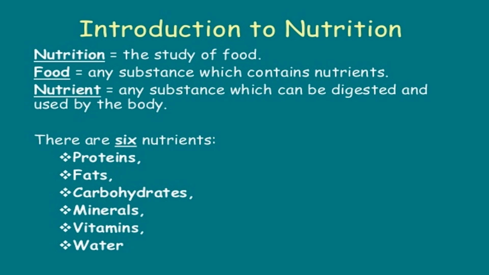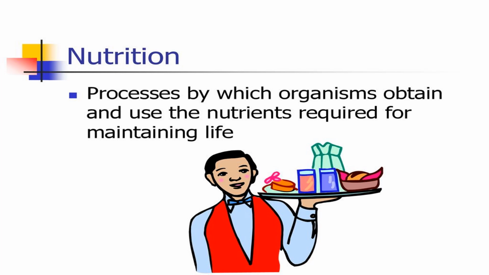Introduction to nutrition. Nutrition is the study of food. Food means any substance which contains nutrients. Nutrients means any substance which can be digested and used by the body. There are six types of nutrients, which are proteins, fats, carbohydrates, minerals, vitamins and water. Nutrition can be defined as the processes by which organisms obtain and use the nutrients required for maintaining life.